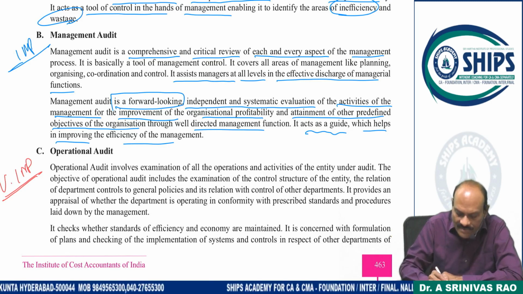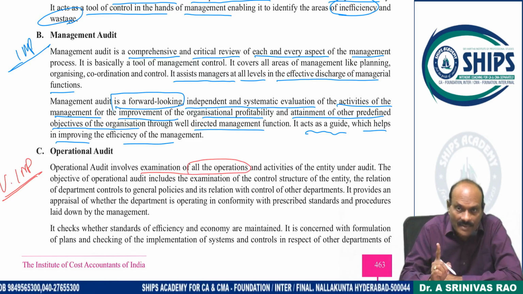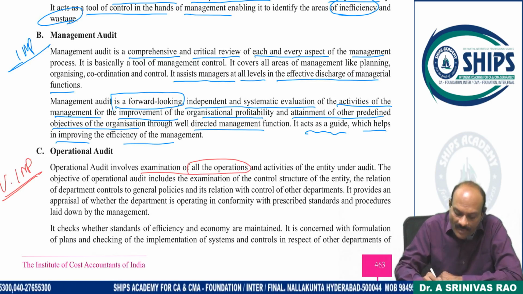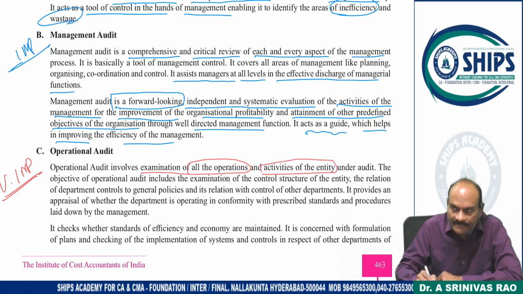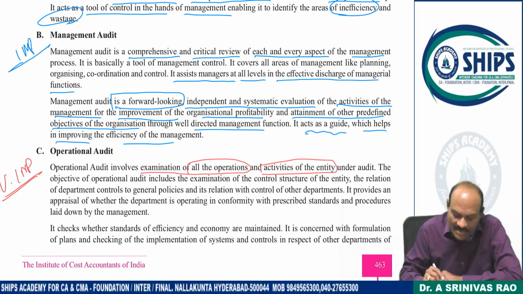Operational audit involves examination of all the operations and the activities of the entity under the audit. All operations and activities of the organization.